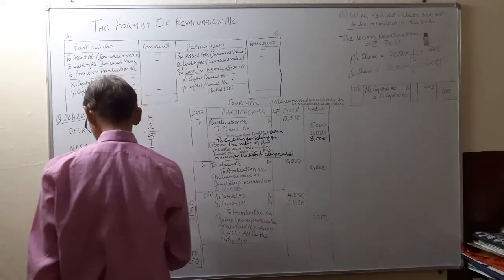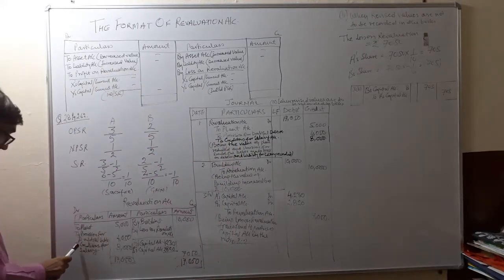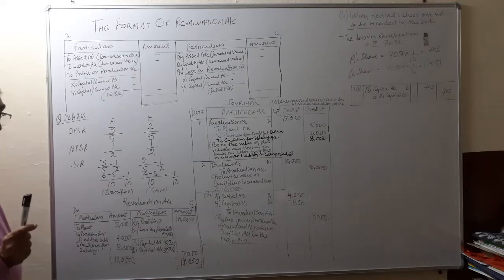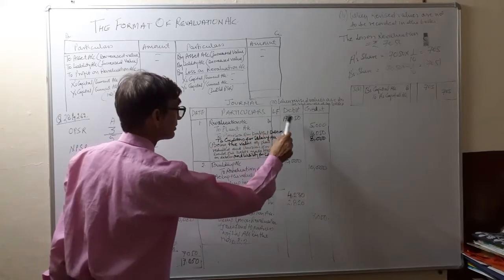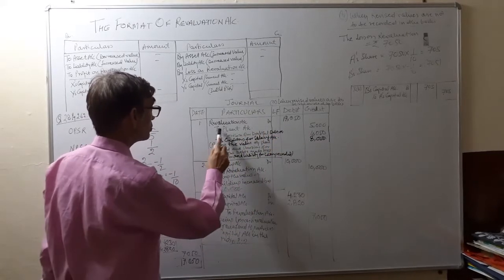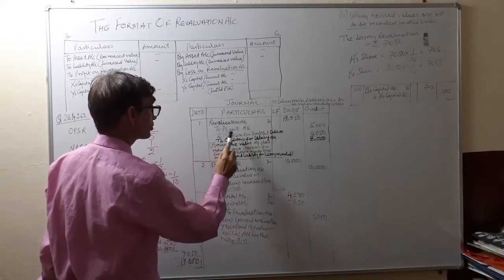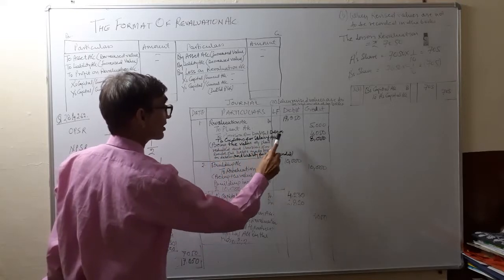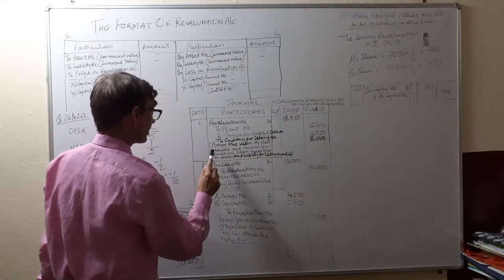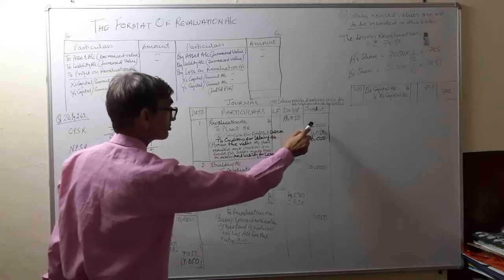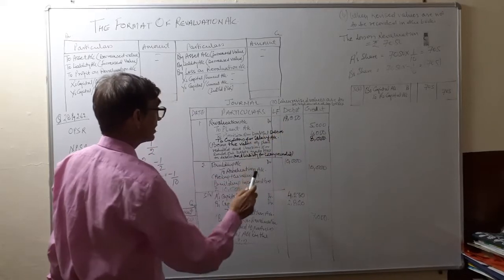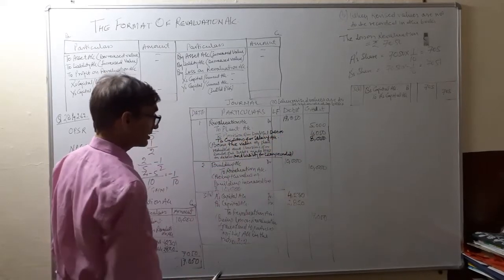Revaluation account has been debited over here for these three items. Means all those things which will result into a loss to the firm. So revaluation account will be debited 17,050. To plant account 5,000. To provision for doubtful debts 4,050. To creditors for salary account 8,000. And the total of this, 5 and 4 and 8, is 17,050. The revaluation account has been debited.